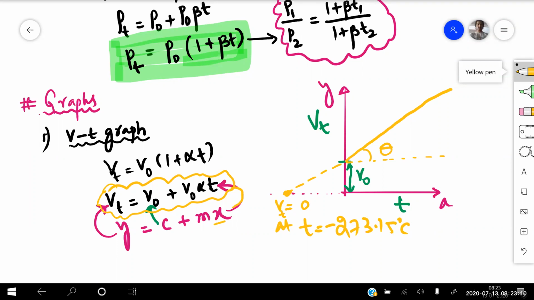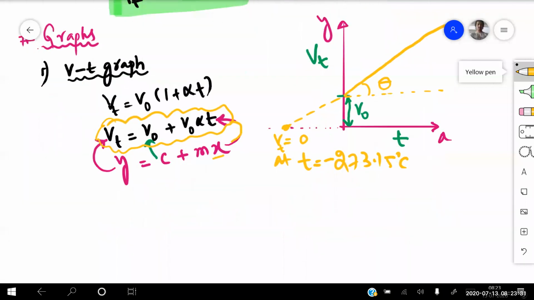That graph is a straight line, drawn in orange, making an angle theta, but the volume is not becoming zero. If I extend the graph in the backward direction with a dotted line, I find that at a certain temperature the volume becomes completely zero. That temperature is taken as minus 273.15 degree centigrade. Is that condition clear for everyone?